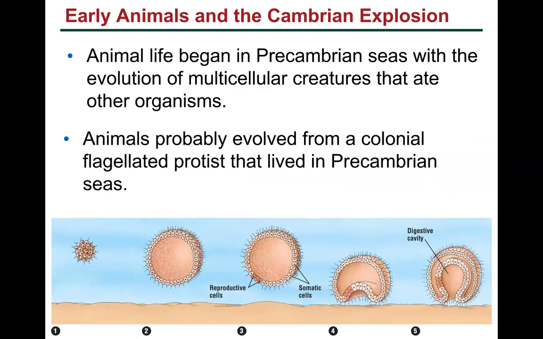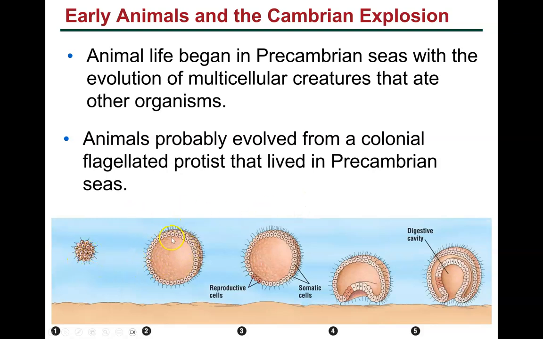So if we look at the evolution of early animals, we have talked about the Precambrian time frame being when the Earth first developed, and then oxygen came, and then we had our first eukaryotes form. So this is showing you how animals probably evolved from a colonial, flagellated protist, that means they have the little flagella, that lived in Precambrian seas.